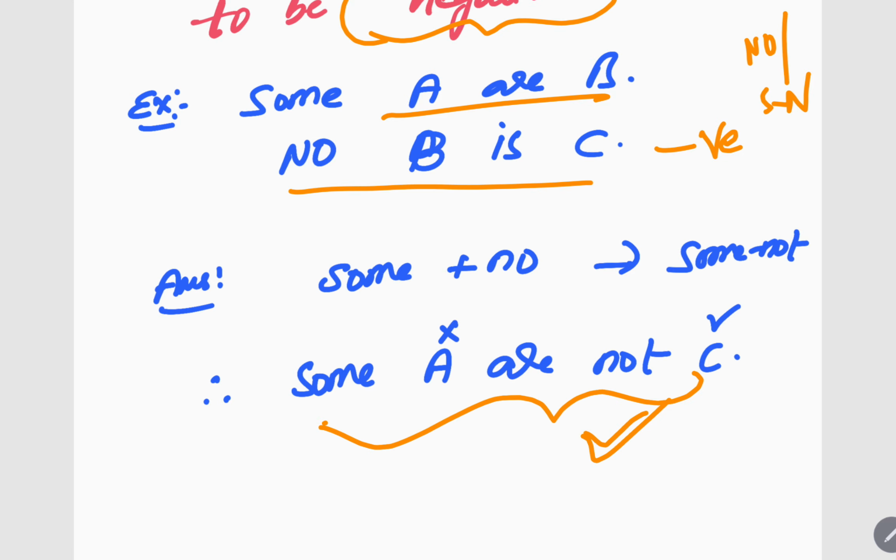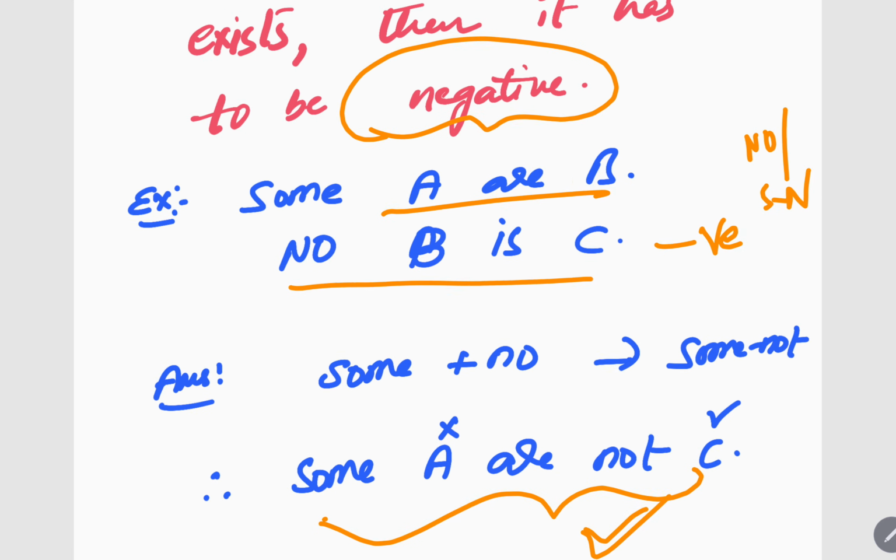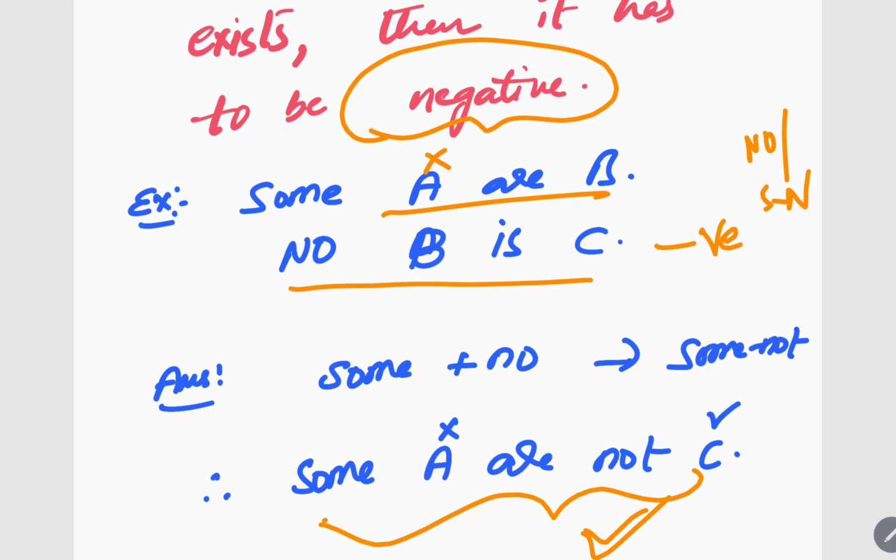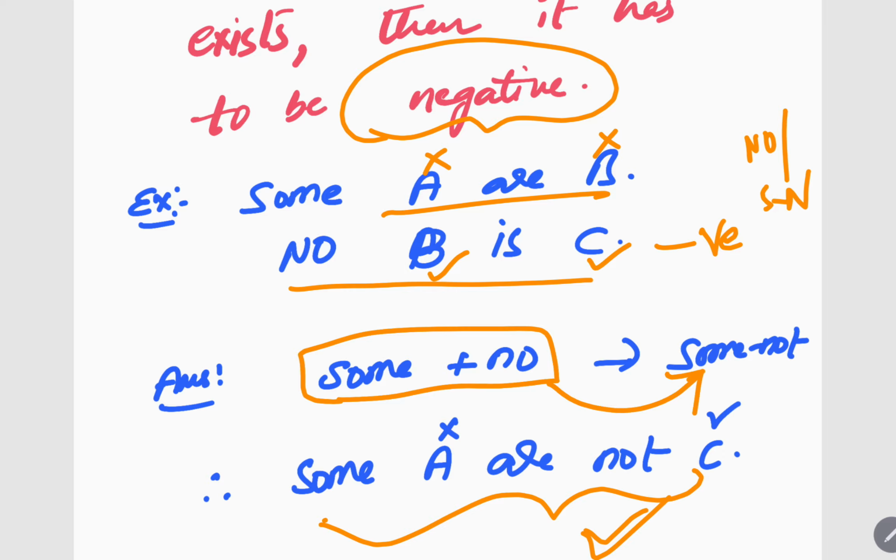This will be your answer. Got it? Because you see, some means what? Cross. No means what? Tick. First step is completed. Second step, some plus no, we will be getting some not, right? Quantifier we have already seen above. Got it? So some not will be getting.